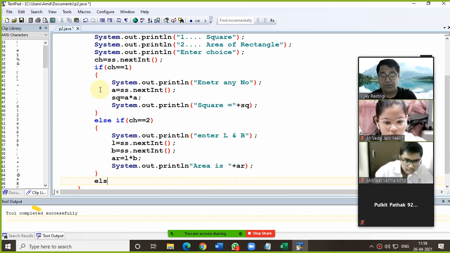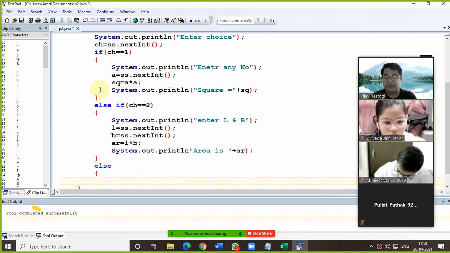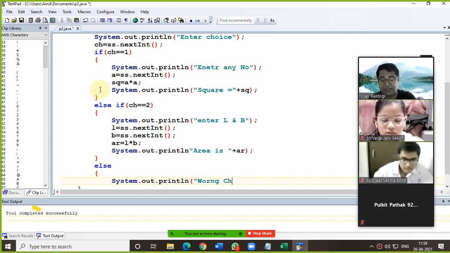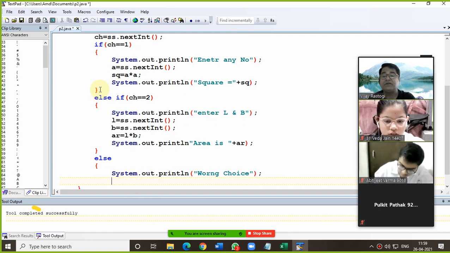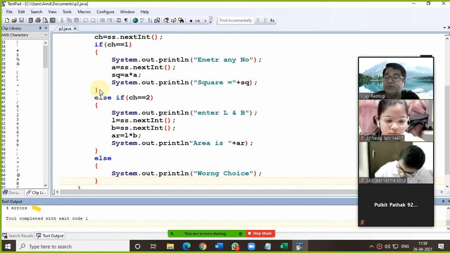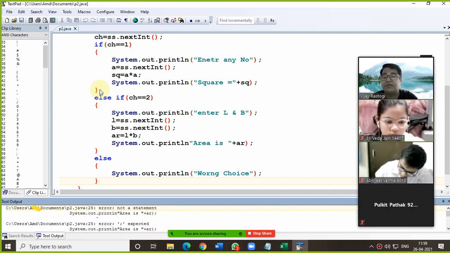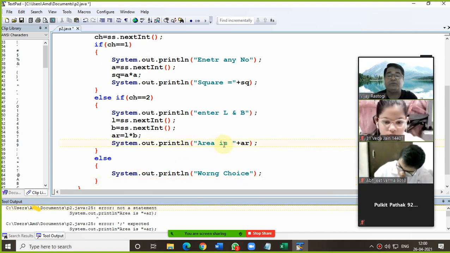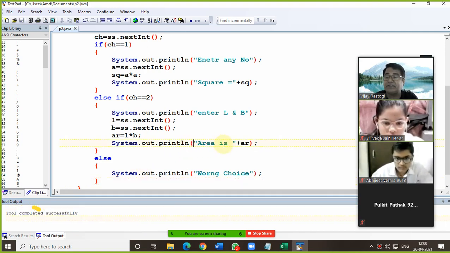And now if choice is not 1 and 2, then the user has entered something else. In that case, what will you print? Wrong choice. The proper message you will print. Am I clear on this? Now let me execute this program. There are some errors. Just write not a statement. These are small typing mistakes.